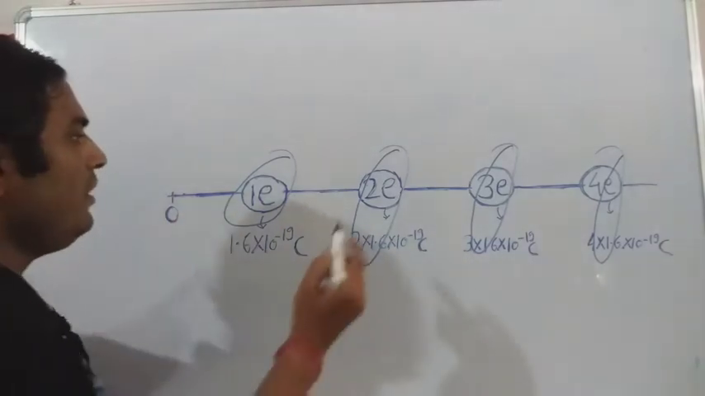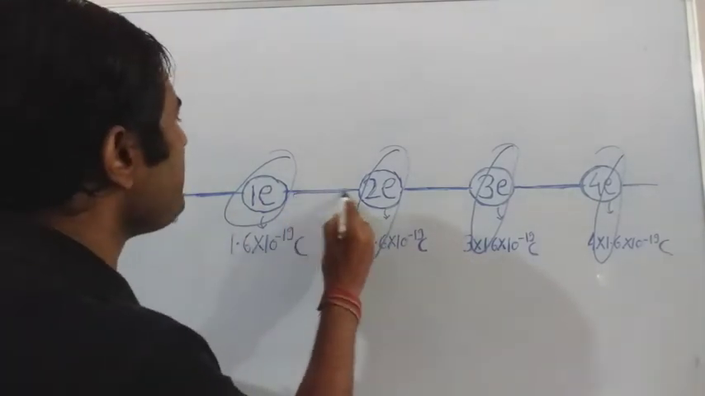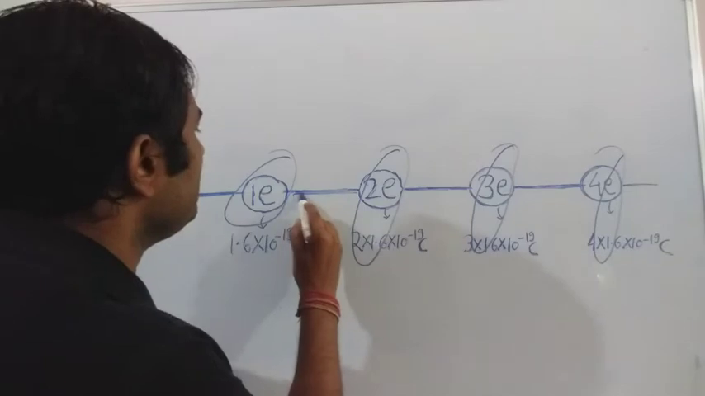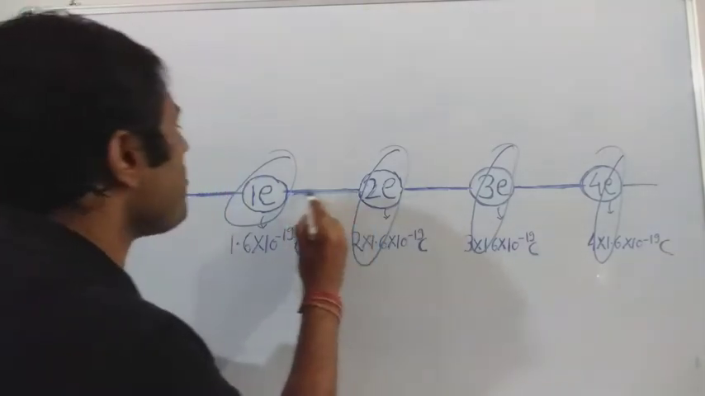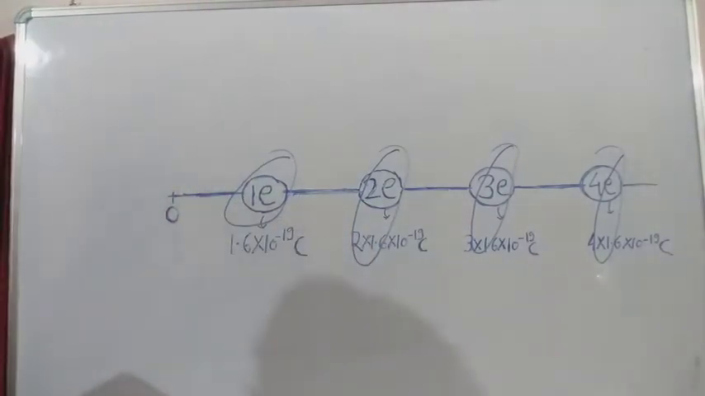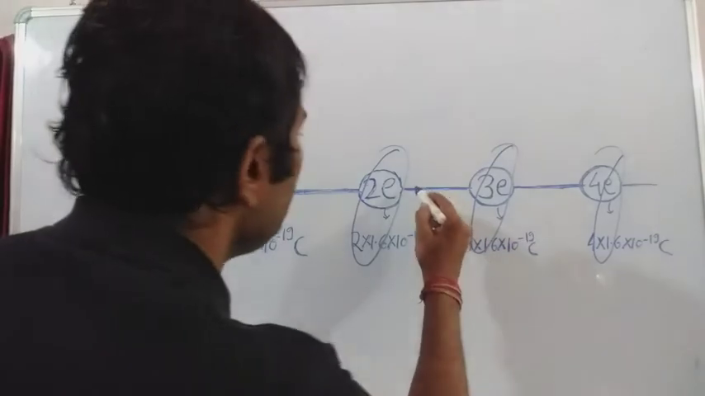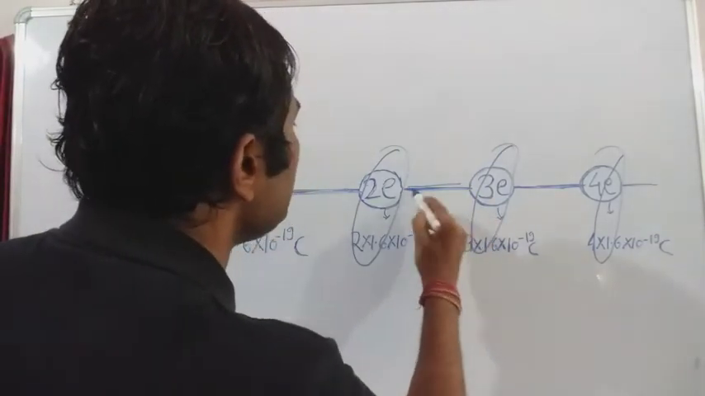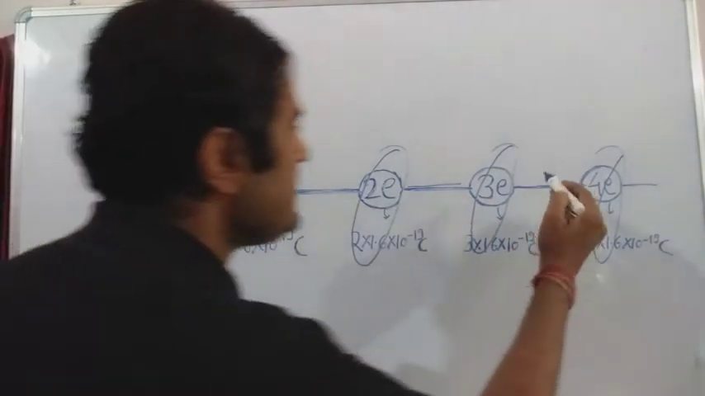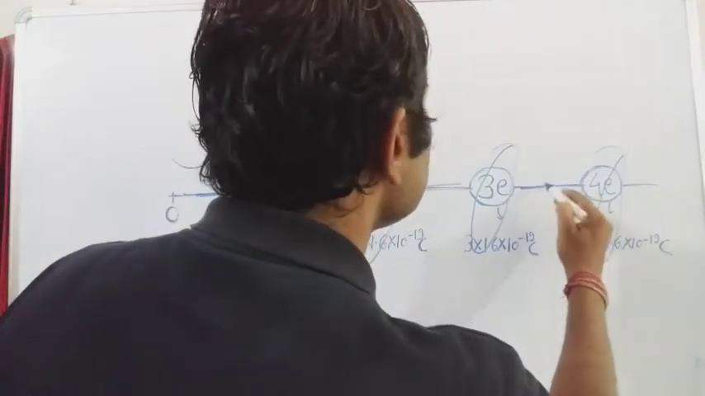Is that clear? Now this region of space explicates that the charge is not possible in this region of space. Charge is not possible in this region of space, and goes on.